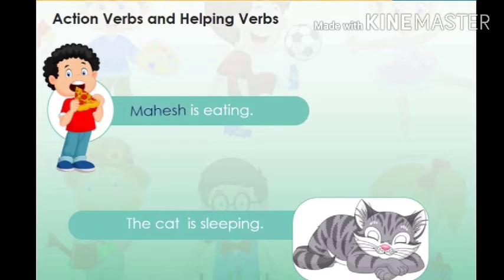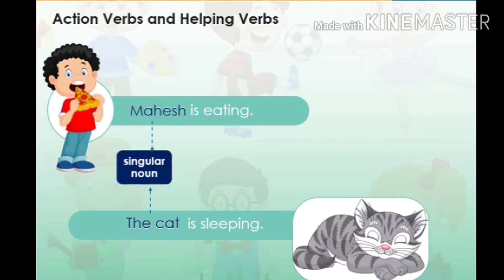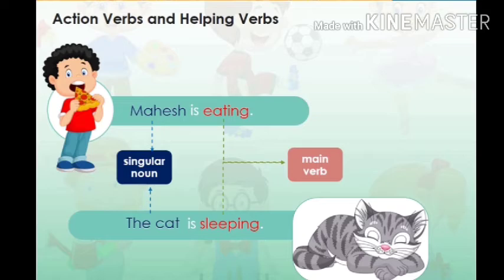In this sentence, Mahesh is a singular noun. Cat is a singular noun. Eating and sleeping are the main verbs. These sentences too speak about actions that are happening now, in the present. We get to know the action is happening now because of the helping verb is plus the ing form of the verb.